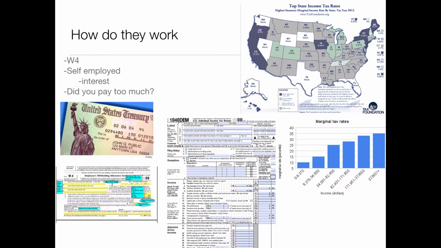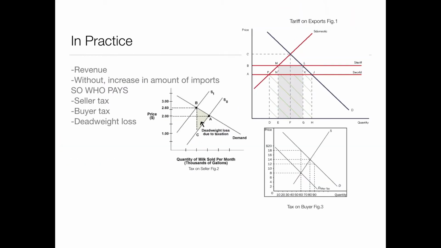So in practice, how do taxes affect our decisions? In Tyler Cowen's Principles of Microeconomics, we can see this. Taxes create revenue for the government, shown in Figure 1 as square MLKN. Without the tariff, you can expect that world supply would increase, fewer people would want to buy. This can slow down the economy. We pay commodity taxes on things like fuel, liquor, cigarettes, and food. The government gets their money no matter who pays.